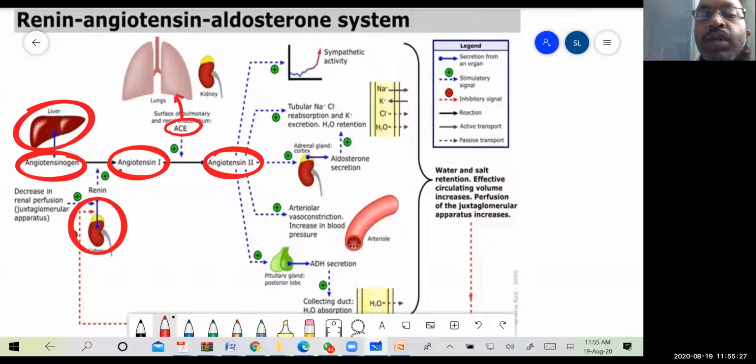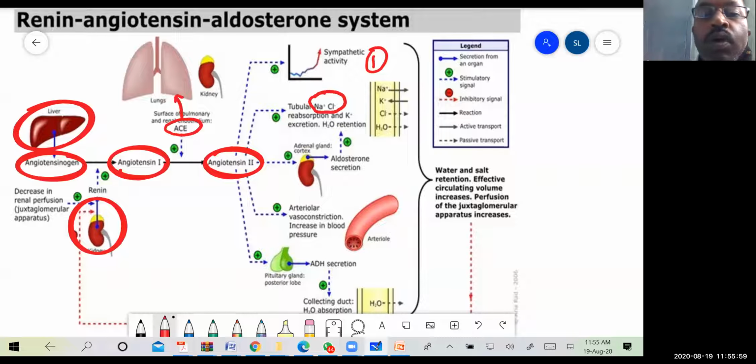Let us see one by one what the effects are. It acts on the sympathetic system to increase the blood pressure. Then it acts on the tubular part of the nephrons, which leads to increase in reabsorption of sodium ions.